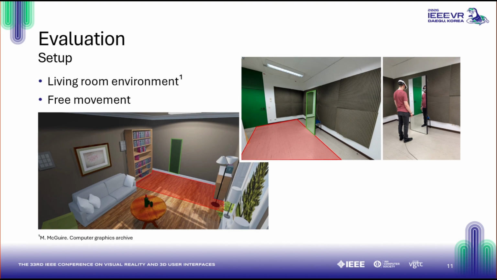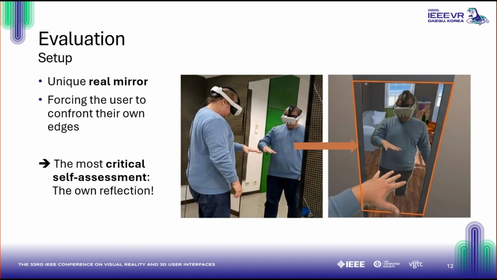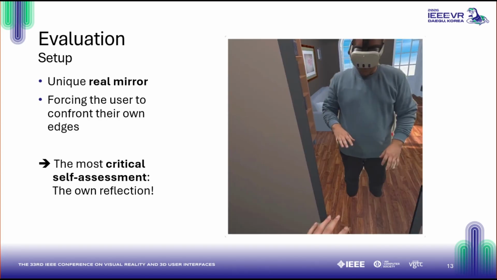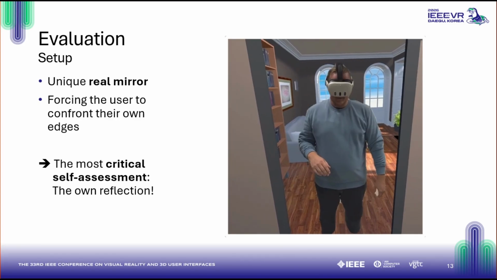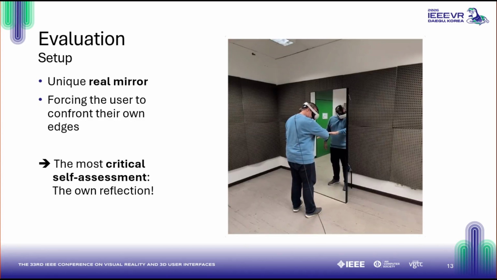We set up a physical room that matched the virtual living room environment. This alignment allowed for free movement within a defined safe walking area. A key novelty of our study was the real mirror. With a clever setup, this forced users to confront their own edges. We are the most familiar with our own selves, and providing, thereby, a real mirror reflection is the most critical self-assessment possible.